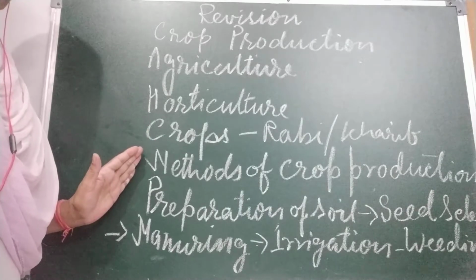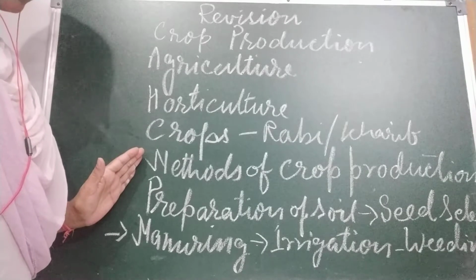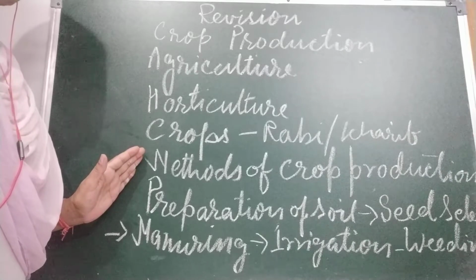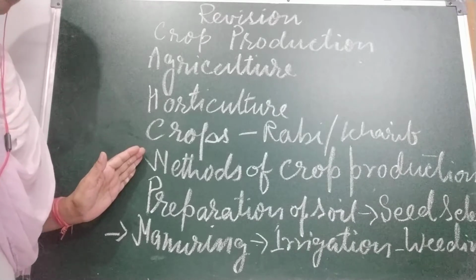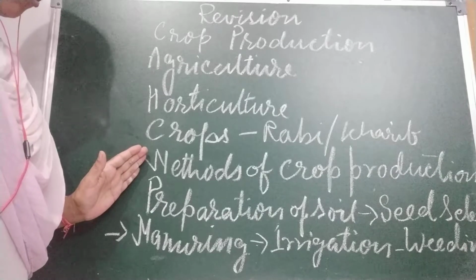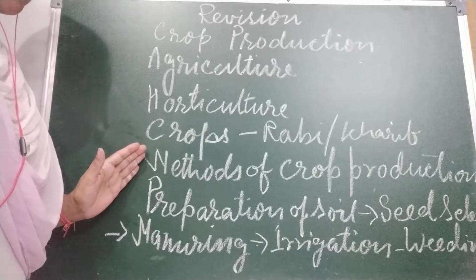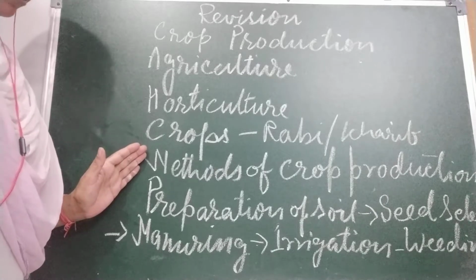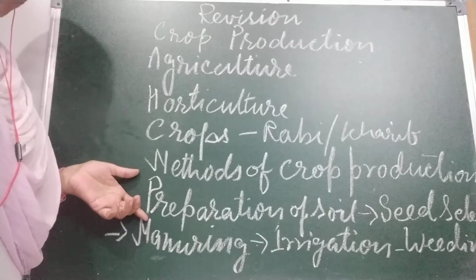Now, children, what are the methods of crop production? Modern agriculture is carried out in a scientific and systematic way. Farmers grow the crop and they follow many steps. We are going to discuss those steps one by one. First is preparation of soil.